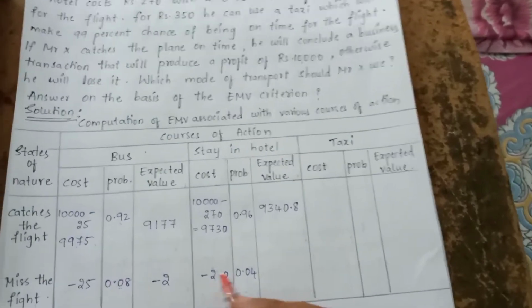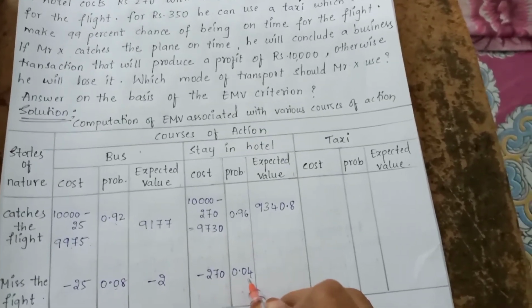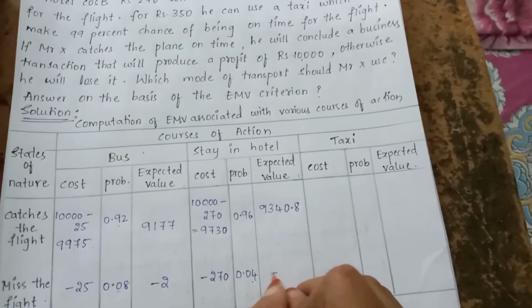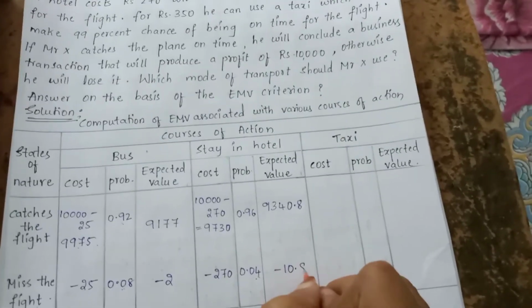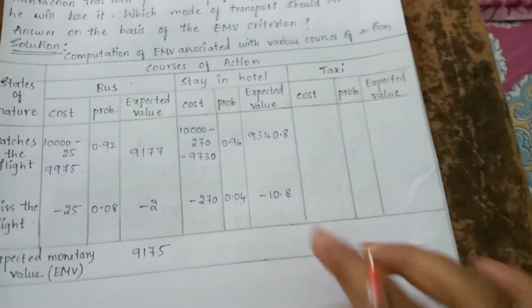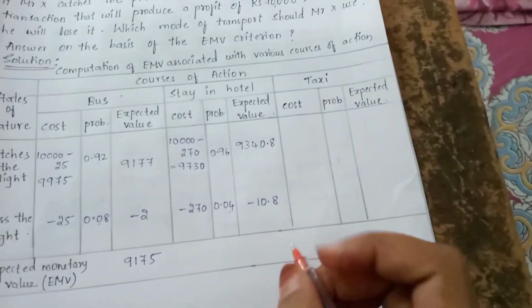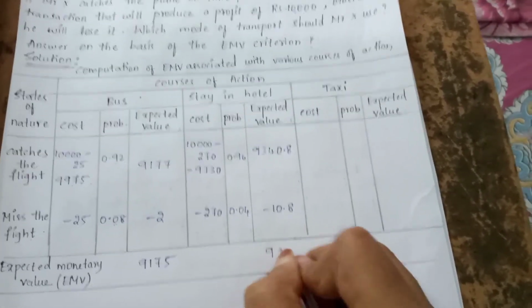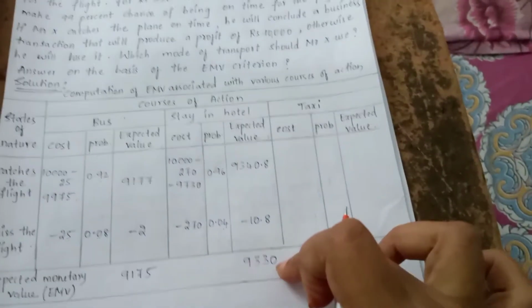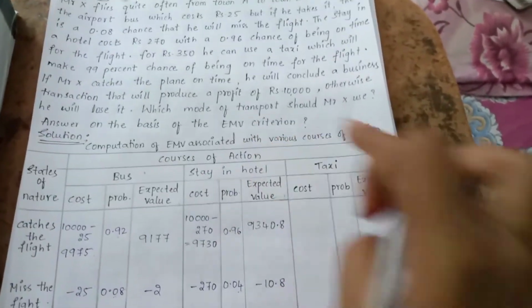Next, minus 270 into 0.04 is minus 10.8. So 9,340.8 minus 10.8 is 9,330. This is what he will earn if he stays in a hotel.